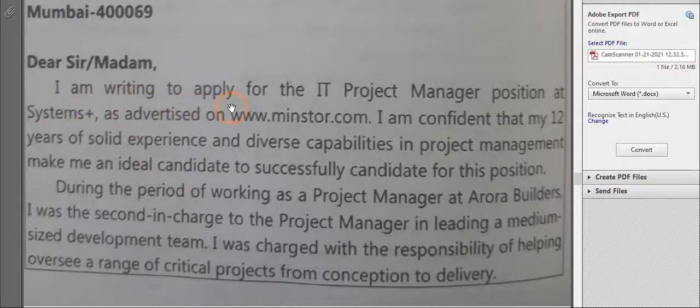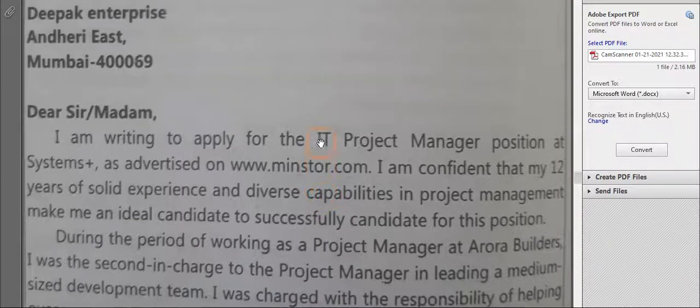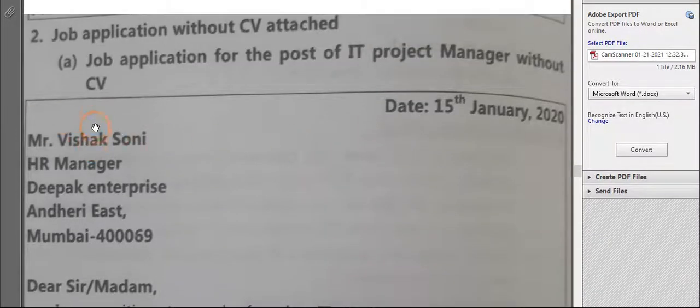Then you have to write, I am writing to apply for the post of IT project manager position at the System Plus as advertised on www.minster.com. Now here they have got an advertisement through mail, on the site they have got this particular vacancy, they have come to know about the vacancy here. So that's why here they have not written the